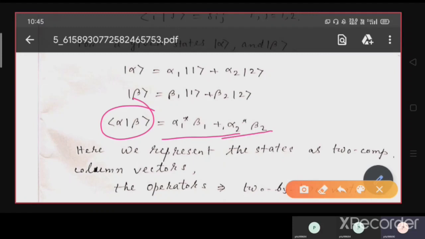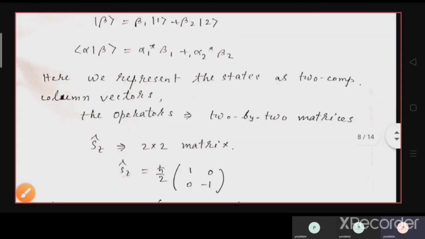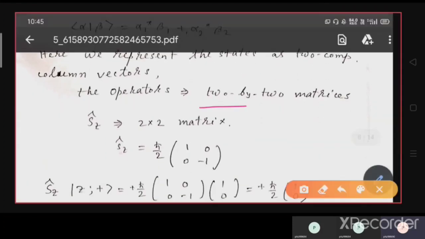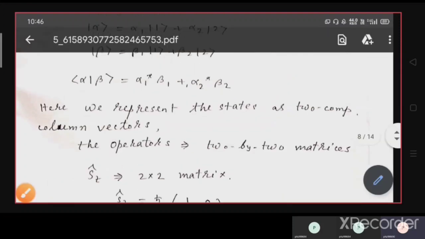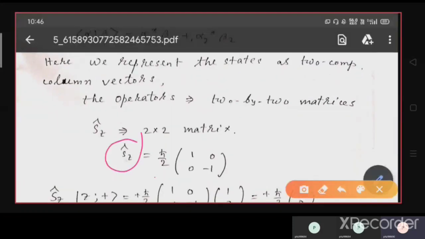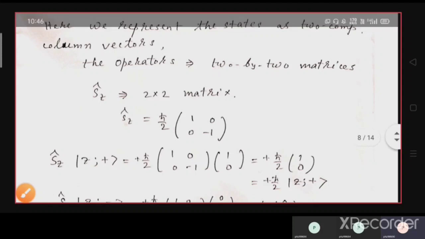So what does it represent? We represent the states of the two components with column vectors. The operators here we can represent by 2 by 2 matrices. So we can represent Sz as a 2 by 2 matrix: Sz equals h-bar by 2 times the matrix (1, 0; 0, −1).